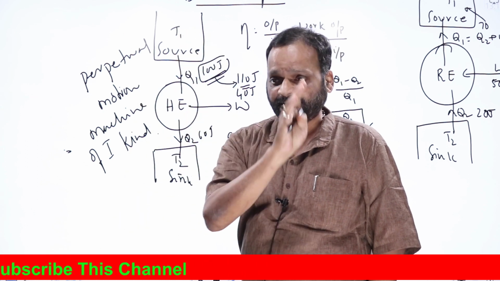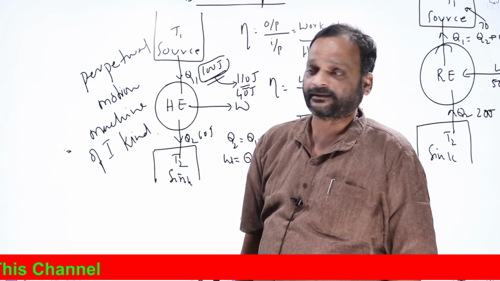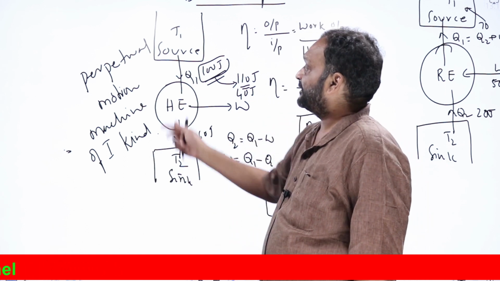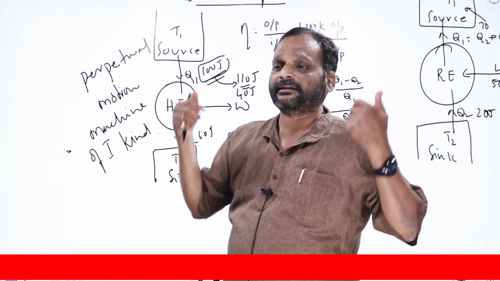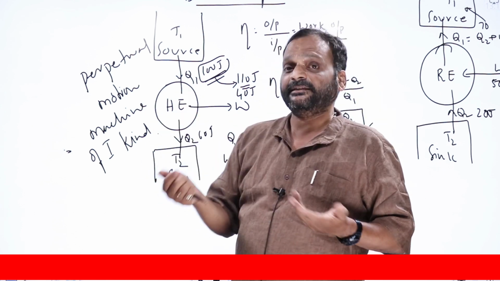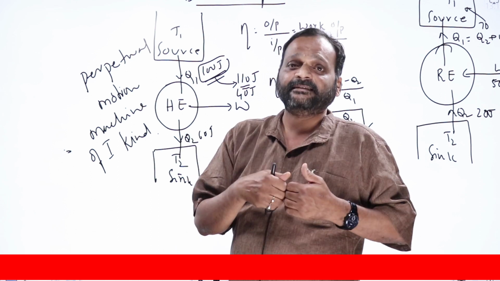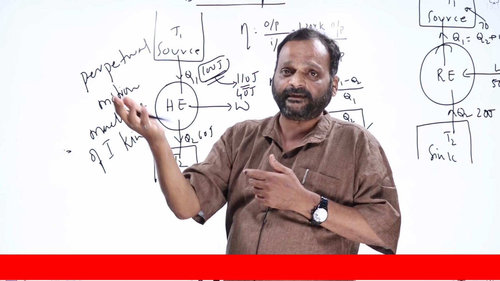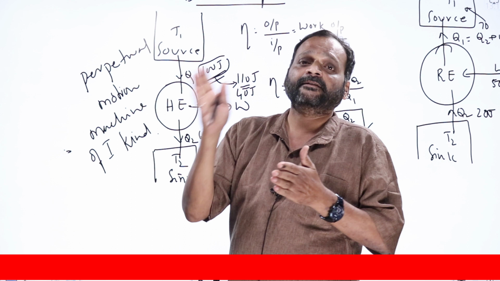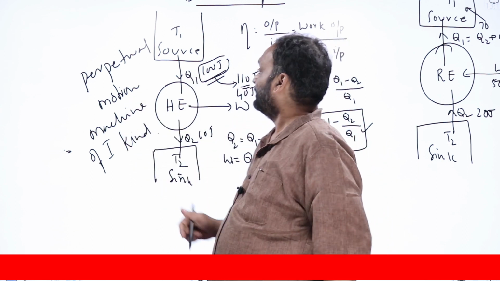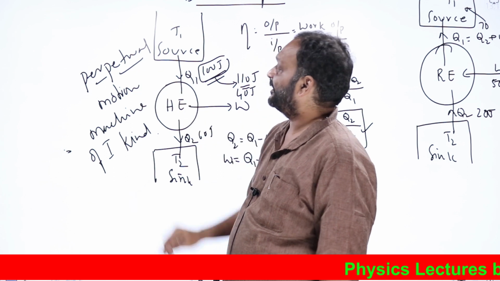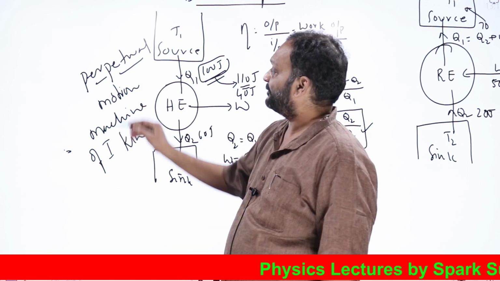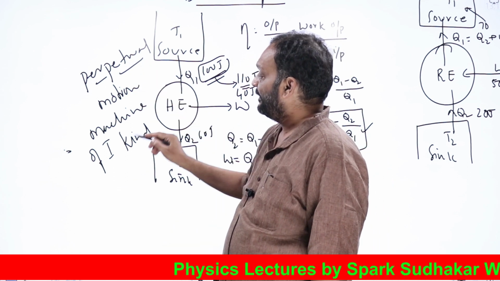What is perpetual? Perpetual means everlasting, ever running. Some engine with life may take less energy and do more work once or twice, but it cannot keep on continuing the process forever. So perpetual motion machine means a continuously running engine of first kind.